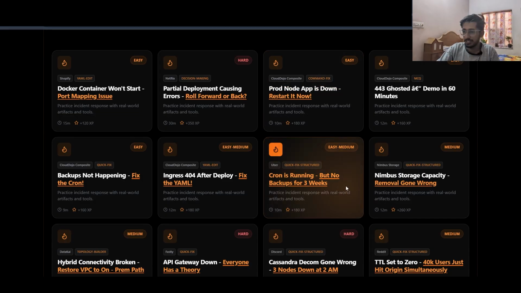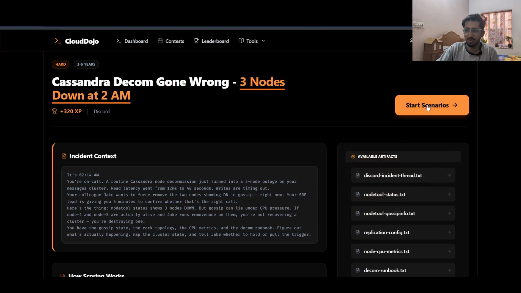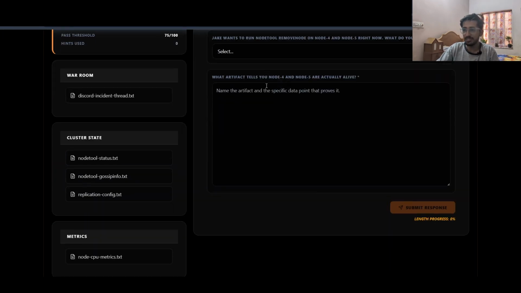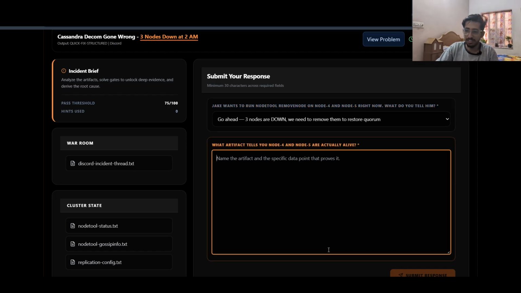Now, we have seen the YAML builder, and we can also see the quick fix structured. So now this is kind of multiple choice, where we have different choices along with the problem statement, and we need to give a reason why we have selected this artifact, right?